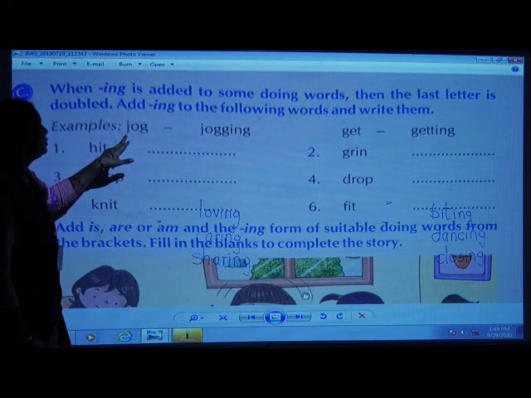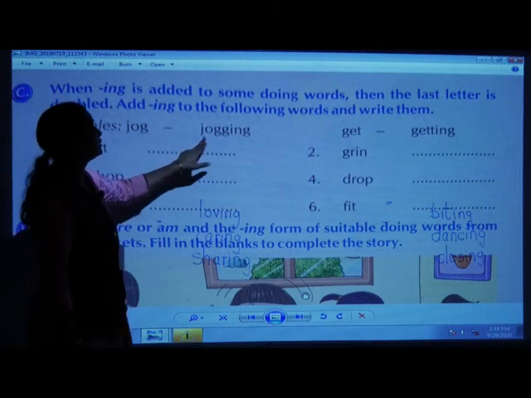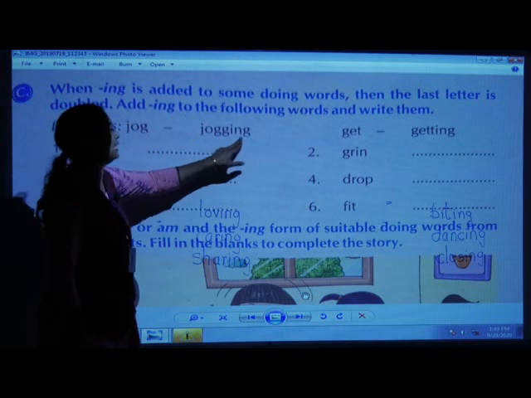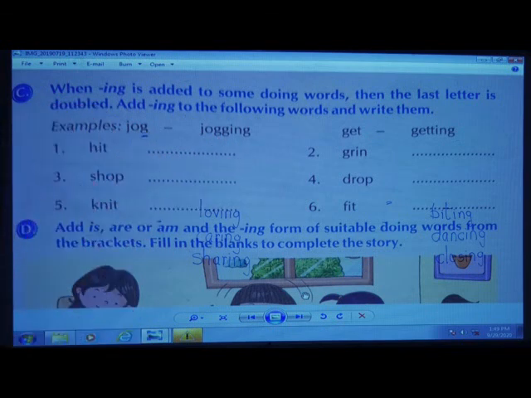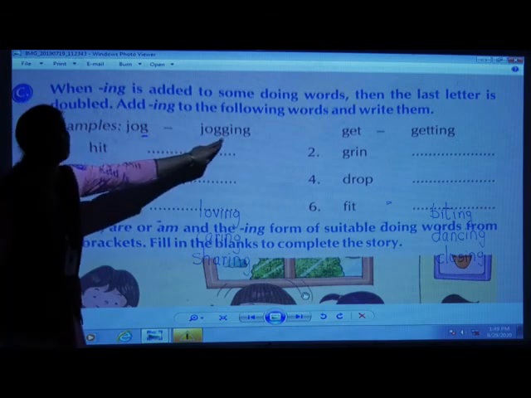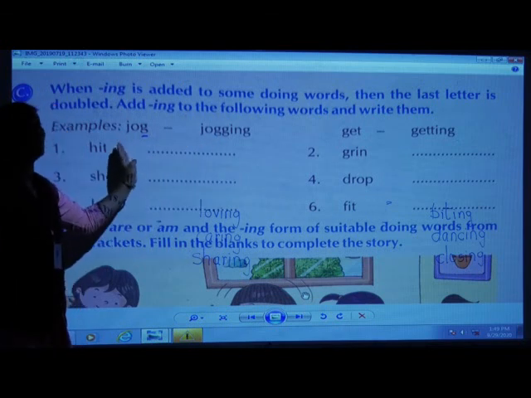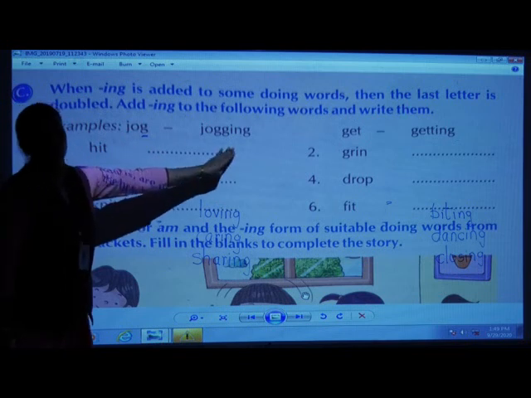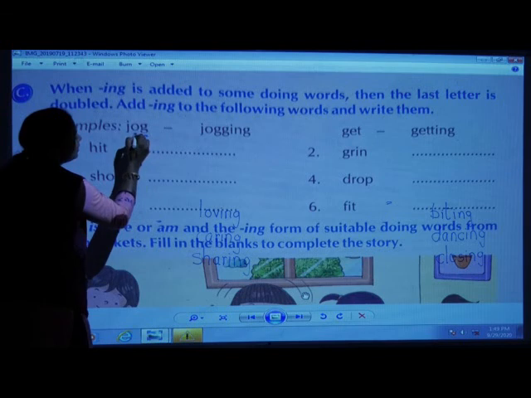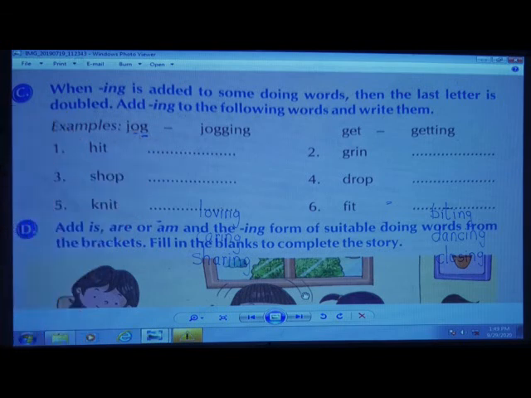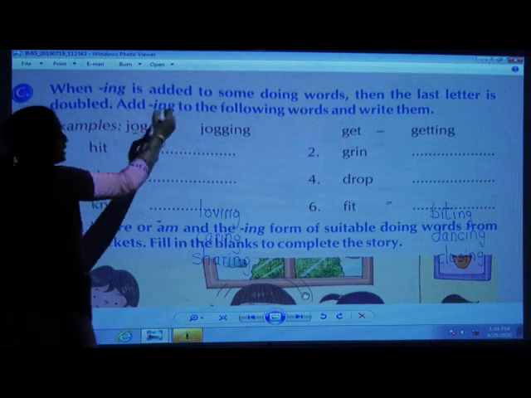But you can see a common thing here. Now for example, J-O-G, jog, okay? So here J-O-G-G-I-N-G, the last letter, that is G, we have to write here 2 times when you are converting this word to ing form. Just you can see one thing here. Which is this letter, children? The second last. This is called the second last letter of this word, right? O. Yes, again.